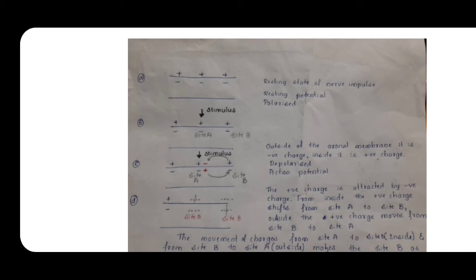In the C we called site A depolarized, and in the D diagram you can see site B as depolarized, whereas site A again became positive outside and negative inside. So this is called repolarized. Okay, understood?